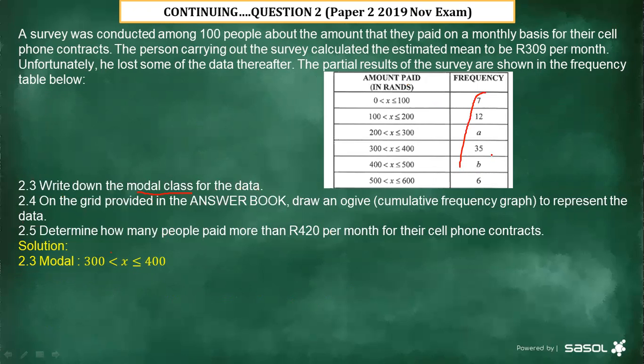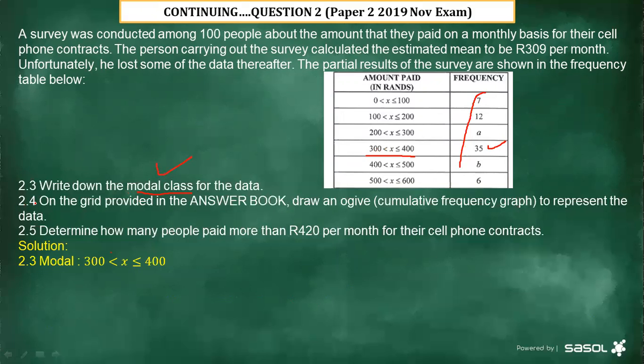Any frequency which is greater than the others is where we determine the modal class. Hence we say it is between 300 and 400, because the highest frequency there is 35. So we just take the highest frequency value, and that helps us determine the modal class interval.